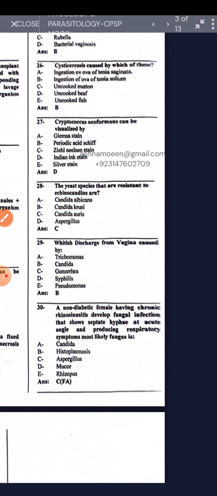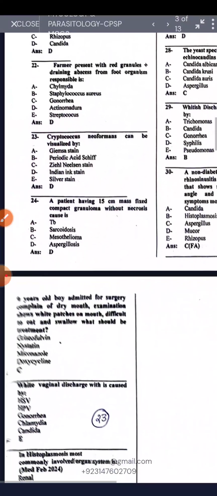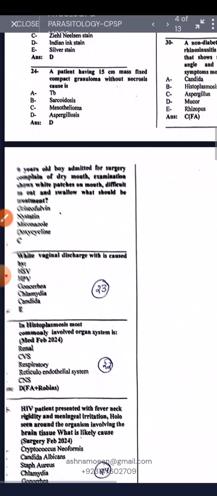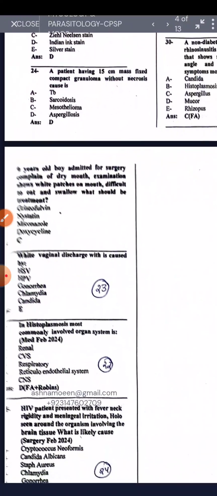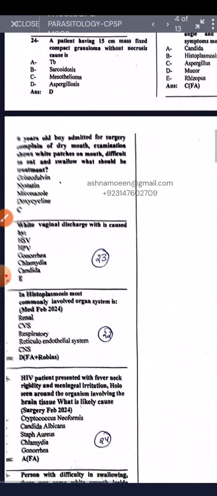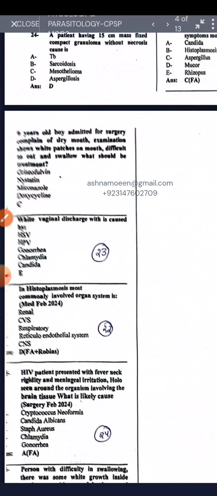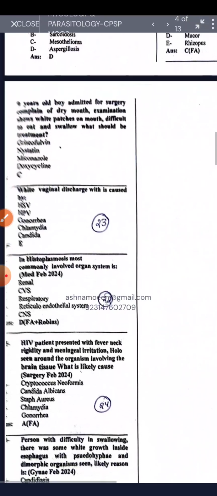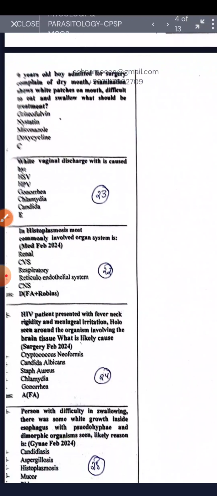A non-diabetic female with chronic rhinosinusitis develops a fungal infection showing septate hyphae at acute angles and producing respiratory symptoms. The most likely fungus is Aspergillus. A patient admitted for surgery complains of dry mouth and has white patches in the mouth, difficult to eat and swallow. The treatment should be miconazole. What causes white vaginal discharge? Gonorrhea, sorry, Candida. Whitish discharge is always due to Candida. Histoplasmosis most commonly involves which organ system? The CNS.